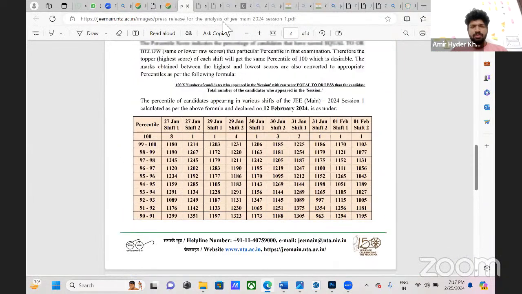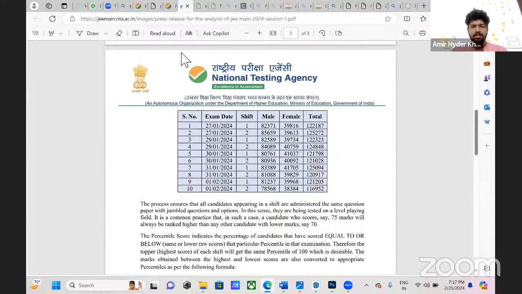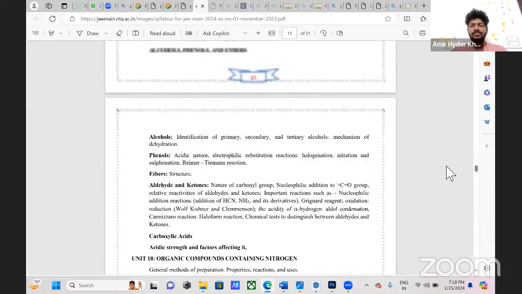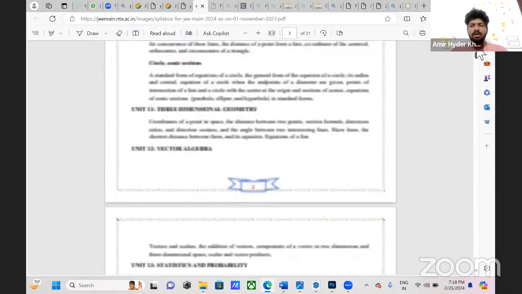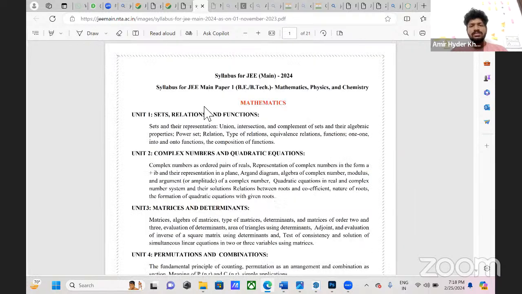So this is the syllabus of JEE, all three papers. First, JEE Mains paper one is for BTech, which is Bachelor's in Engineering, or Bachelor's in Technology, a 4 year course in all NITs, IITs, and IIITs. It has three sections: mathematics, physics, and chemistry. Only three sections, and you will be given 3 hours of time.